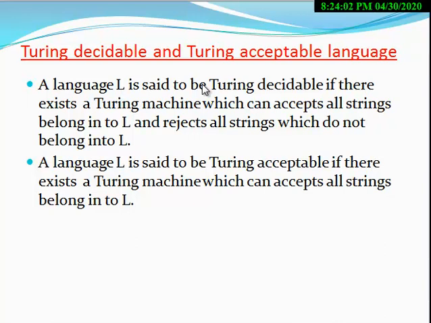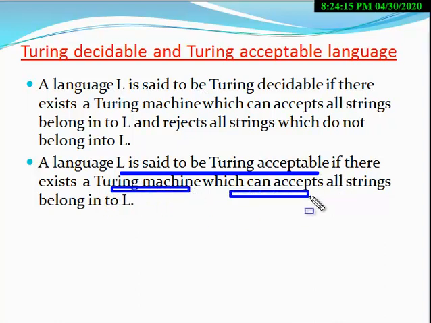Next definition, Turing acceptable language. A language L is said to be Turing acceptable if there exists a Turing machine which can accept all the strings belonging to L.